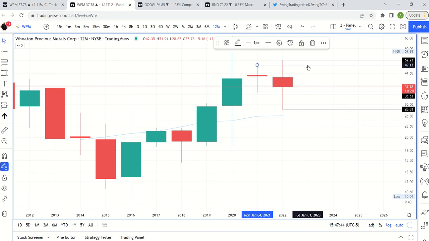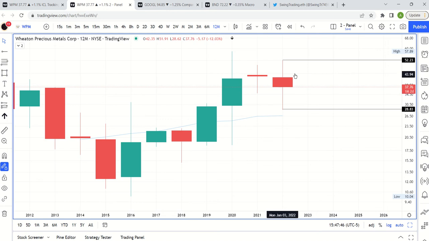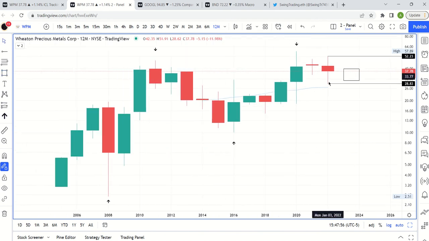The catch here also is that this is a doji of a candle, which means there's just a ton of wick on either side. And in practical terms, that means we're pretty much guaranteed to have 2023 start as an inside candle, right? So the same way this is outside, meaning it went outside the range of the previous candle, this would be an inside candle, meaning it would be inside the range of the previous candle. In this case, our 2022 candle, which is forming now. We say that because we only have 1 month of price action left. So there's not a whole lot that's going to change.